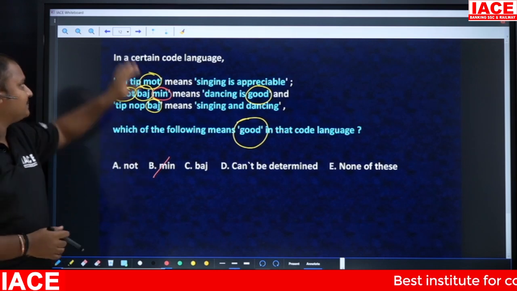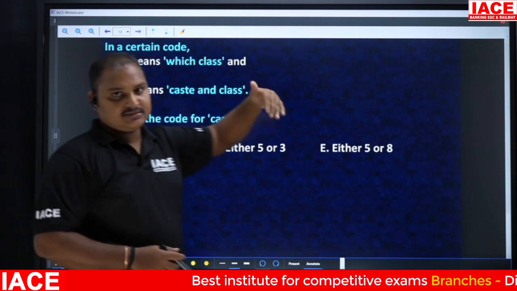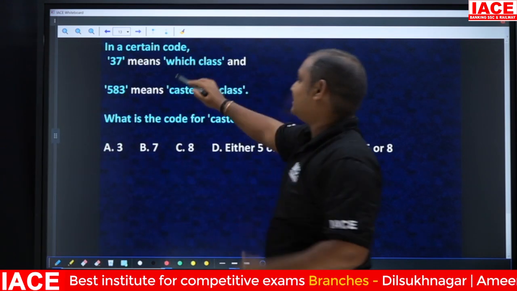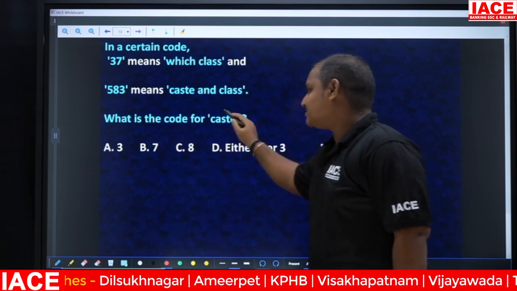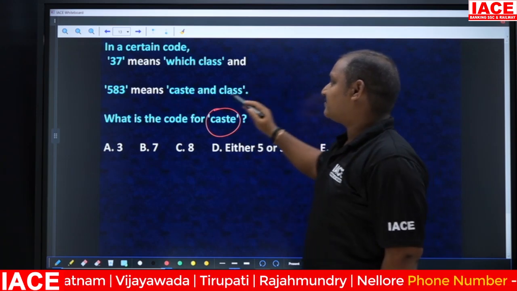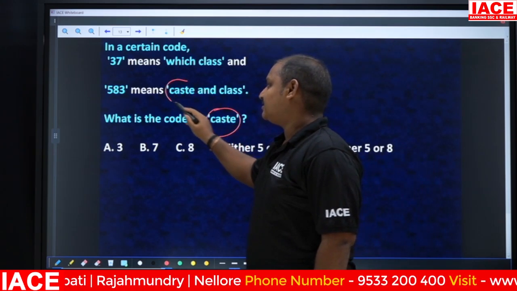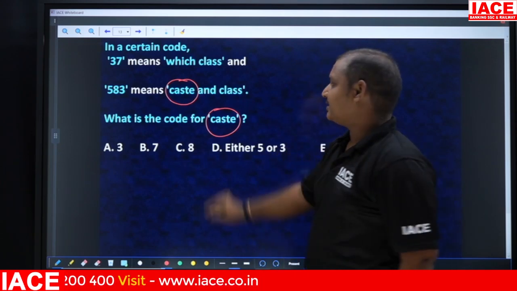Clear? Next. In a certain code, they have given numbers now. 37 means which class? 583 means caste and class. What is the code for caste? They're asking what is the code for caste. Check where caste is present. Caste is present in only the second statement.